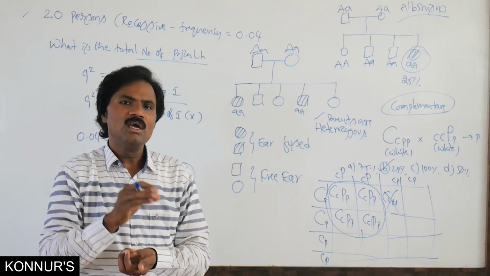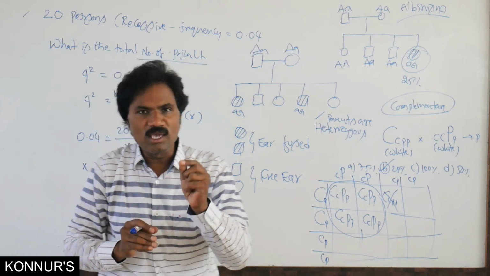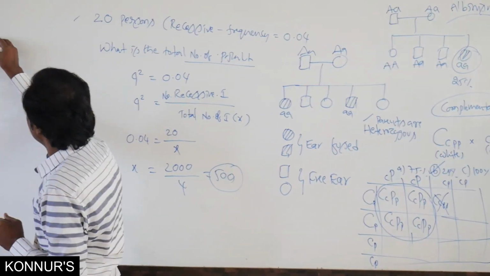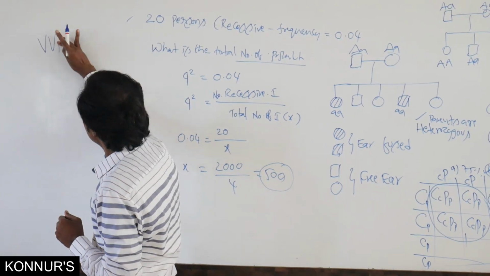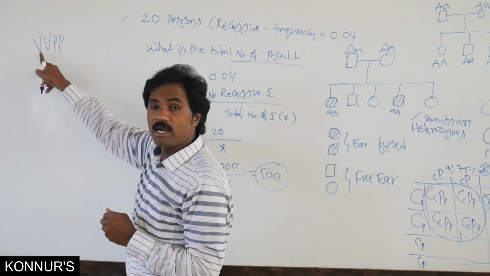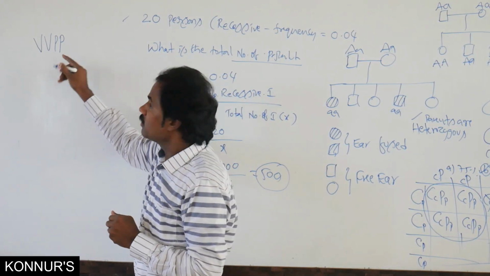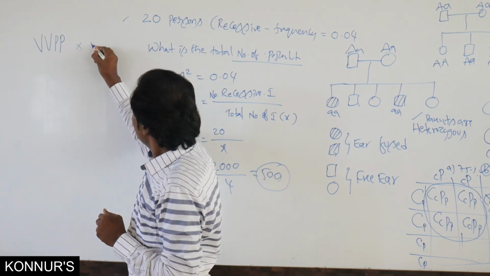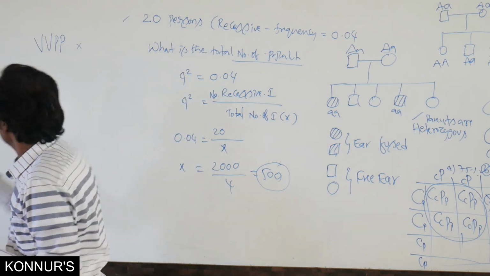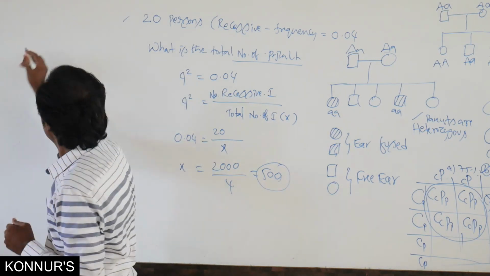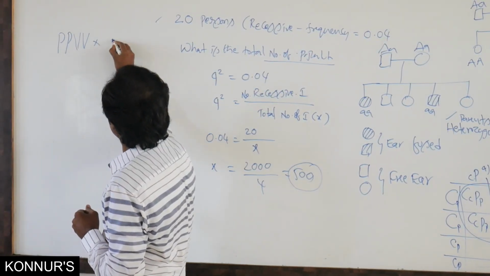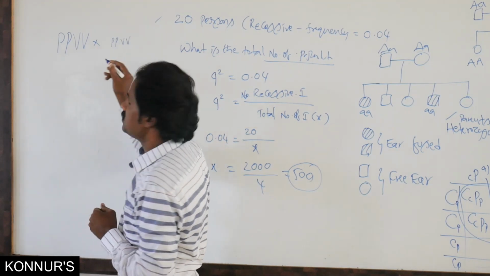Then apart from this, incomplete linkage. In incomplete linkage, a red color eye, normal wing fly is crossed with a purple color, vestigial wing fly.